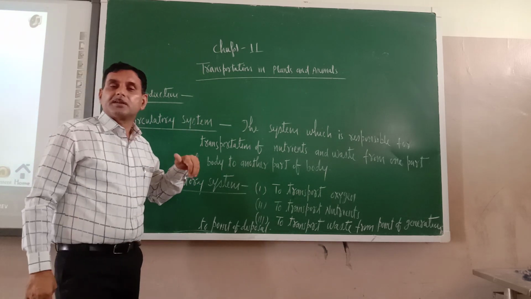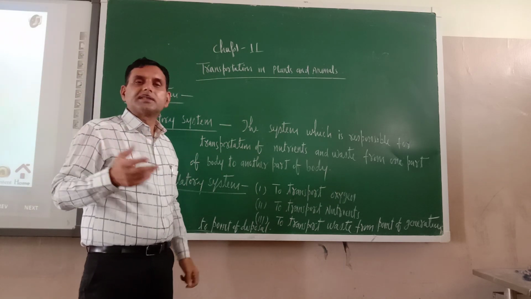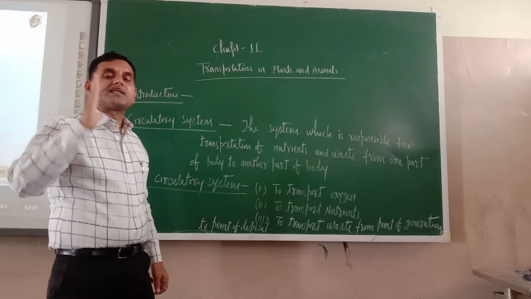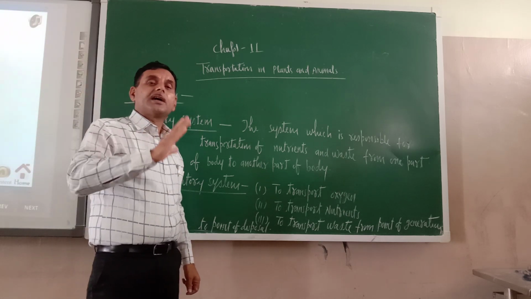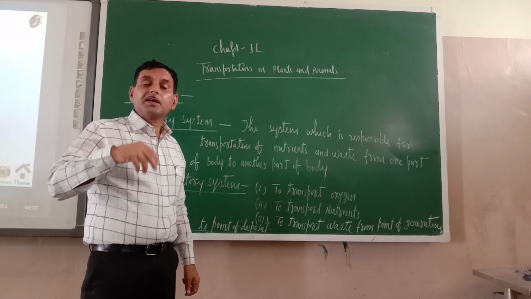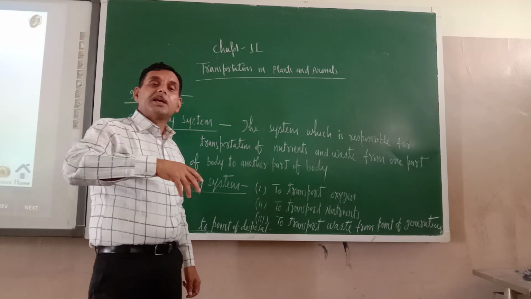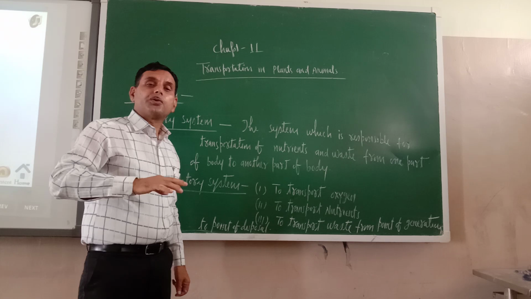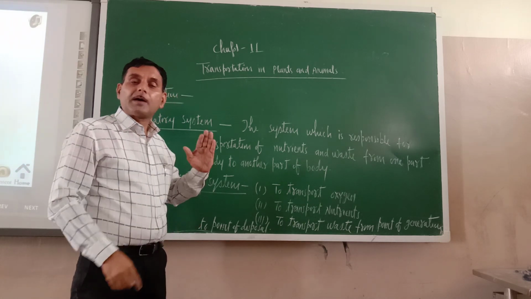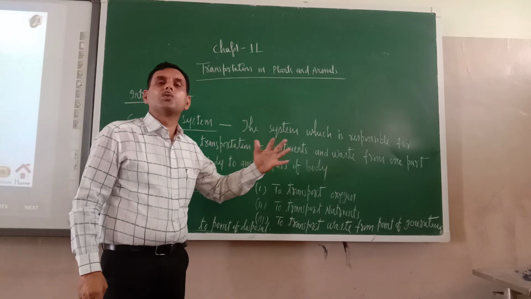Similarly, the waste. Just see, if food is digested, definitely some waste material will also be generated in the body. If those waste materials are present in one place only, they will be damaging the body parts where they are being stored. So these wastes should be transported from the point of generation to the point of disposal.